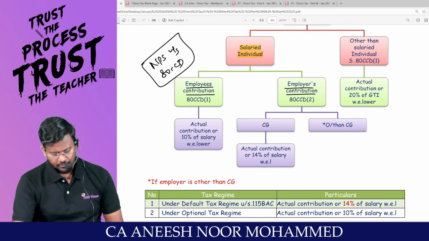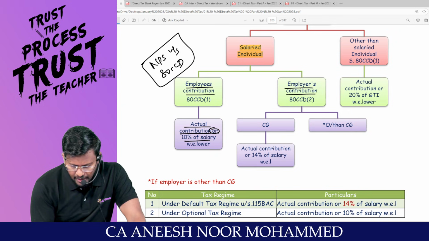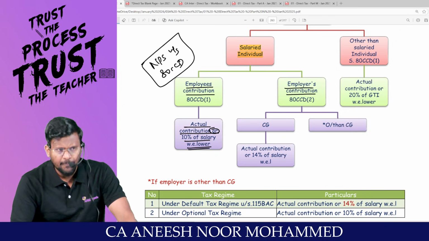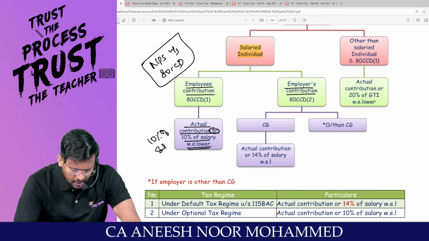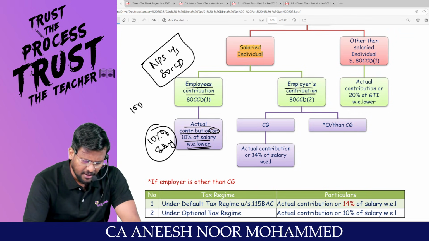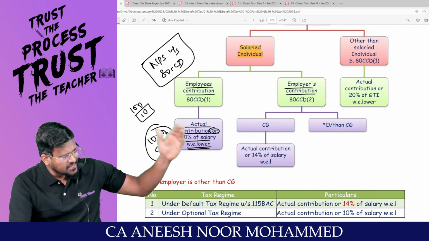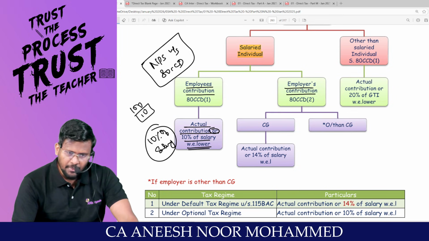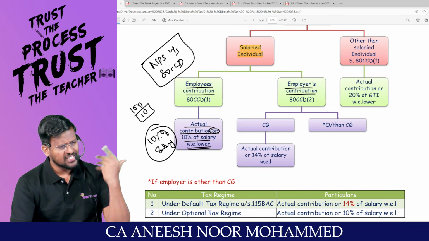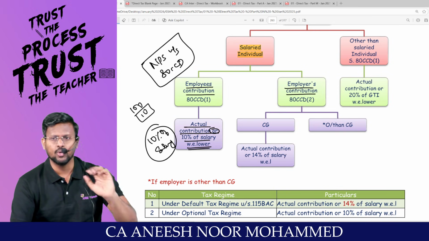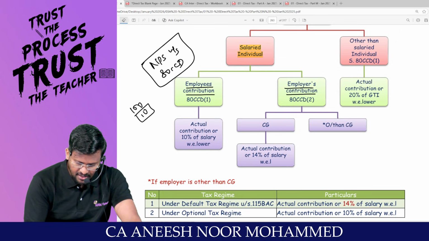Are you already with me? Sir, how much is the employee contributing? Actual contribution or 10% of salary, whichever is lower. If you are an employee, you can contribute maximum up to how much percent of salary? 10% of salary. Because if you are getting 100 rupees salary and contributing more than 10 rupees, then how will you live in this world? Sir, you save only a maximum of how much percent? 10%. That's it. Sir, I am contributing 12%. Maximum deduction will only be 10%. Sir, I am contributing 8%. 8%, you can claim it as a deduction. That means actual contribution or 10% of salary, whichever is lower.